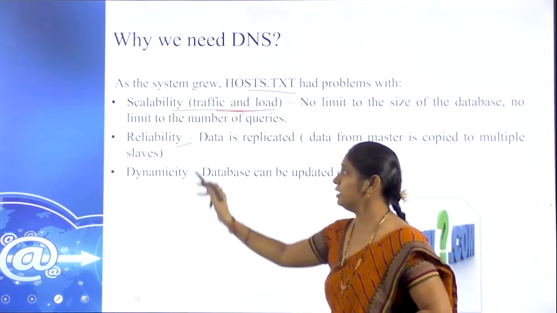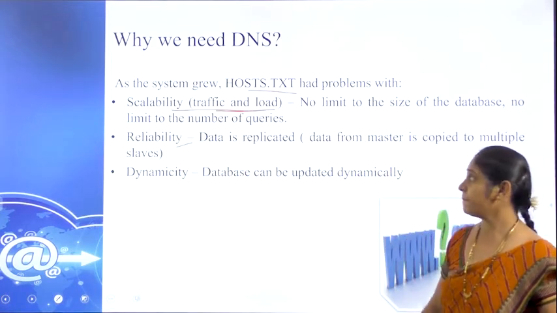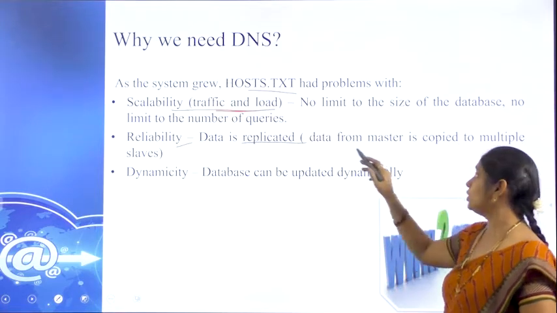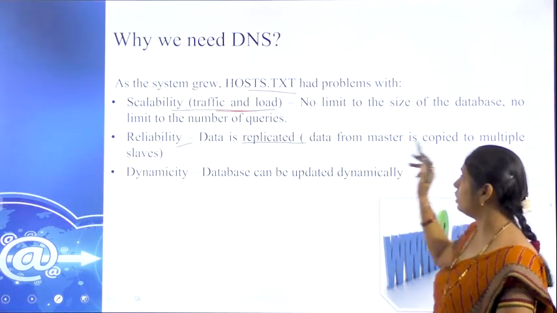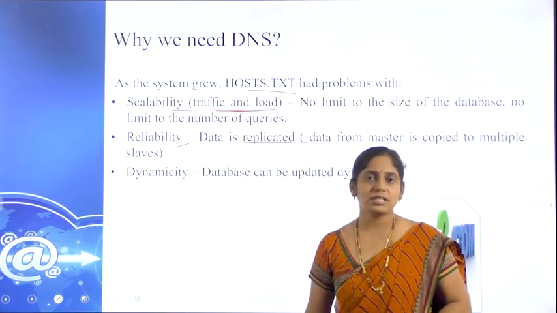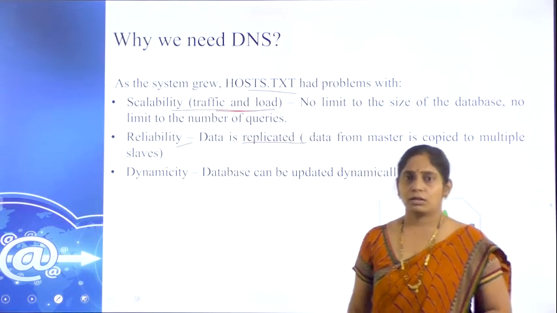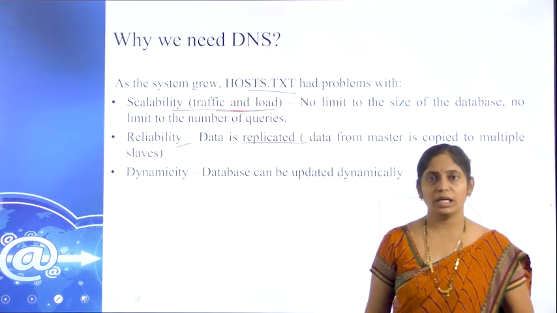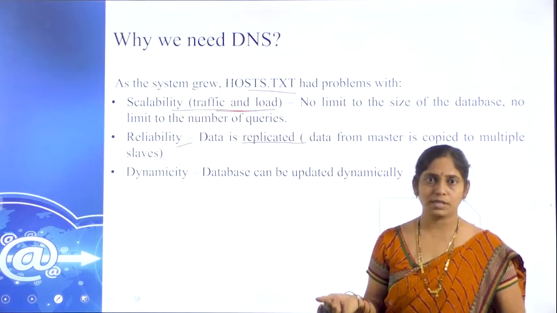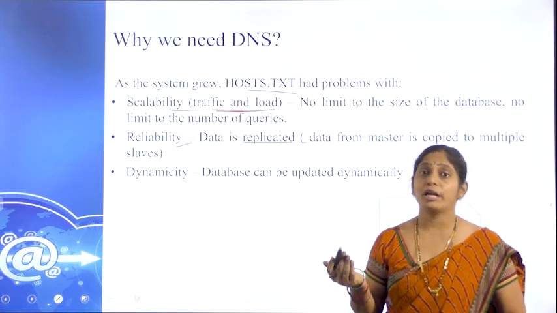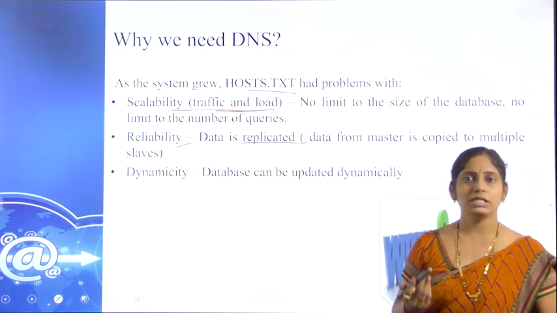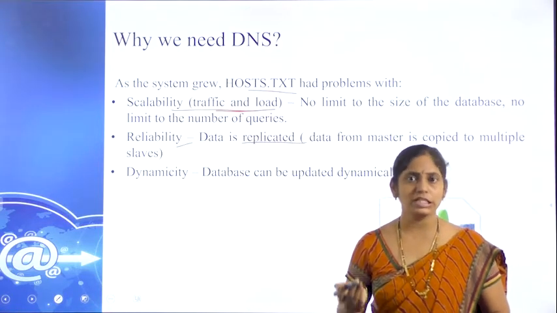And the next parameter is nothing but reliability. Data is replicated. So data from the master is copied into multiple slaves. Multiple slaves in the sense, a Wikipedia page we may have, or one web page we may have in the website. That page can be downloaded. We may get some PPTs or PDF documents or some images or something else.